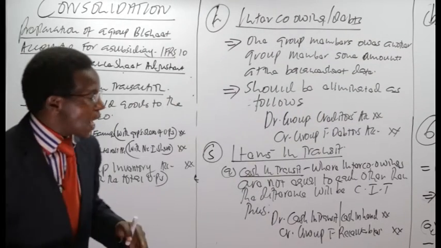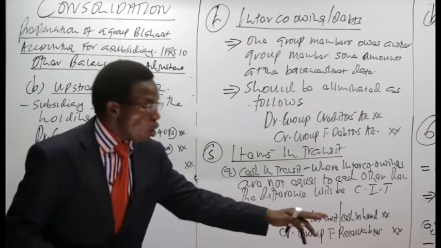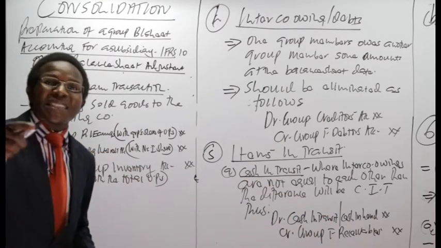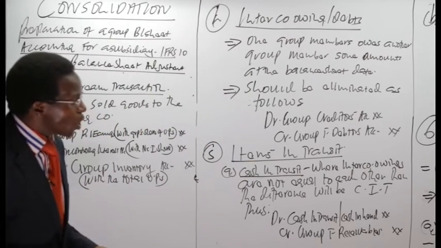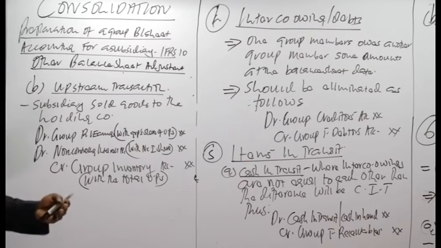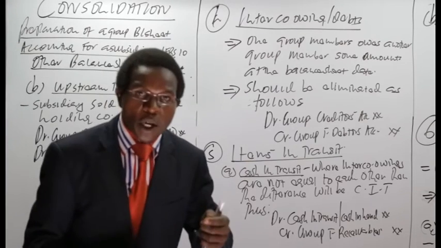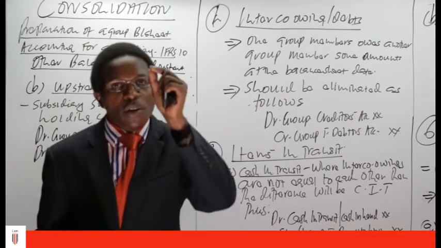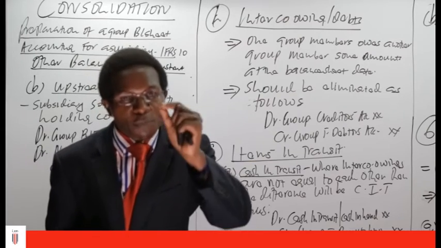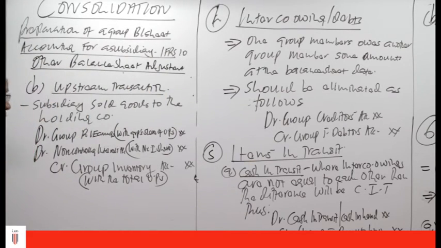Friends, get this very clear: whether it's a downstream transaction or an upstream transaction, you must reduce your inventory with the total unrealized profits. In other words, you must credit your group inventory with the total unrealized profits. That's very important. Don't forget that. We are going to look at an example and see how that will work.